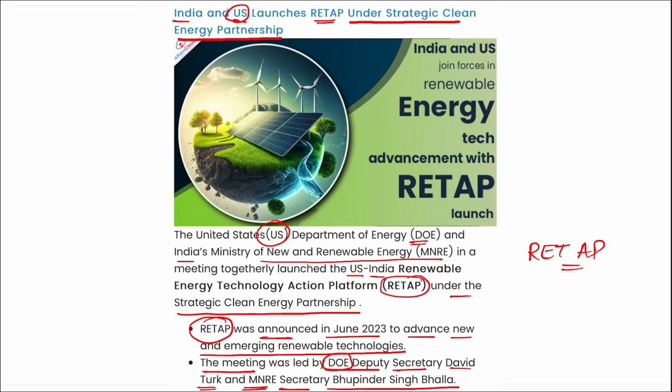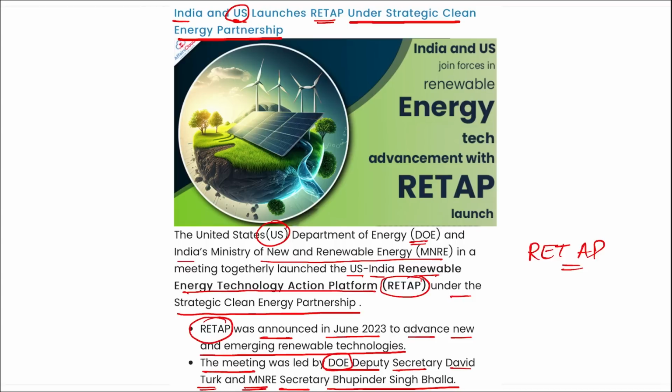So coming back, United States Department of Energy and India's Ministry of New and Renewable Energy, they recently came together and they have jointly launched RETAP, that is US India RETAP, that is Renewable Energy Technology Action Platform, that comes under the Strategic Clean Energy Partnership. Right?